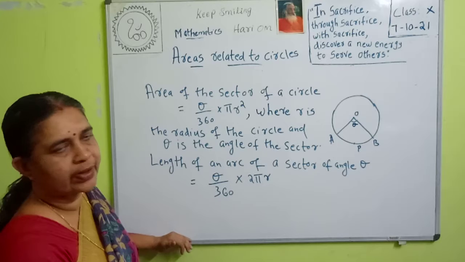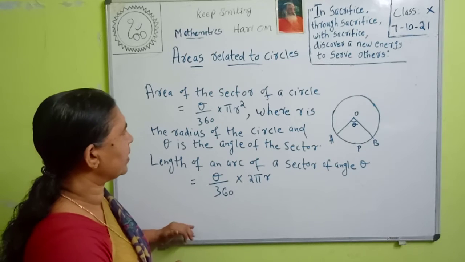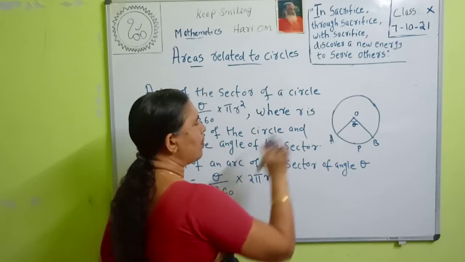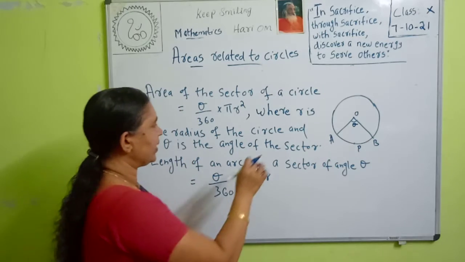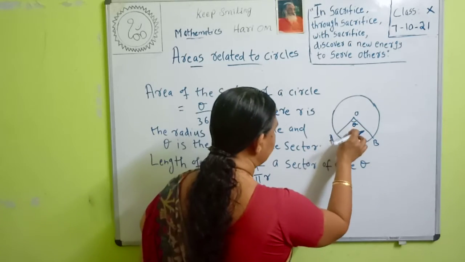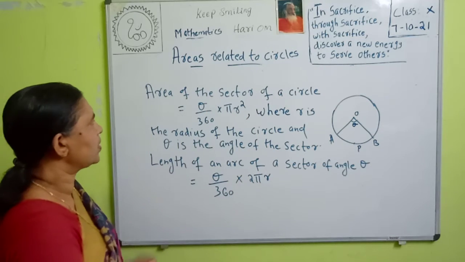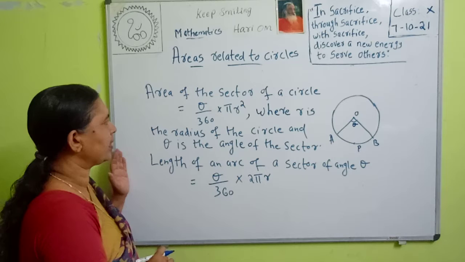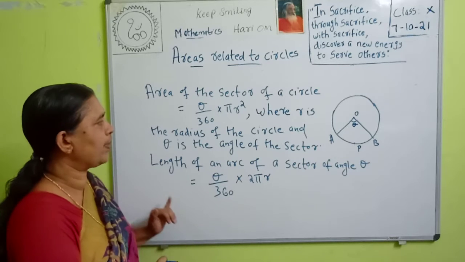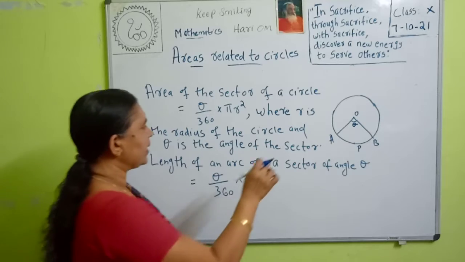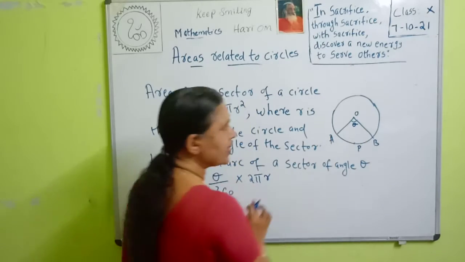Then what is the area of the major sector? Area of the major sector is equal to area of the circle minus area of the minor sector. So to find the area of the minor sector, the formula is theta by 360 into pi r square, where r is the radius of the circle and theta is the angle of the sector.